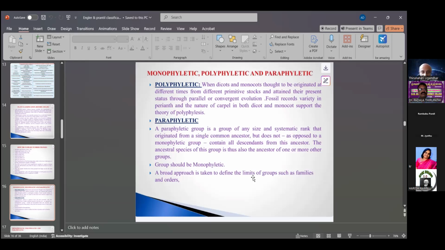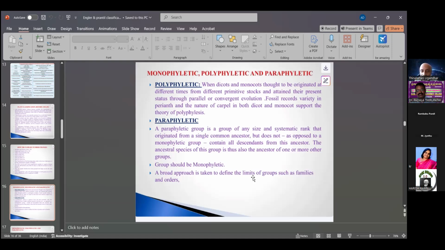Paraphyletic means a group of any size and systematic rank that originated from a single common ancestor, but does not contain all descendants from their ancestors. So the ancestral species of this group is also the ancestor of one or more other groups.